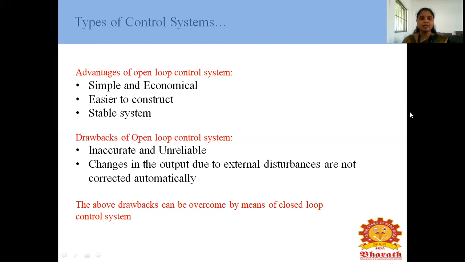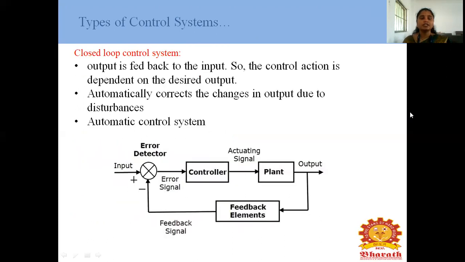The above drawbacks can be overcome by means of the closed loop control system. This is the closed loop control system. The output is fed back to the input, so the control action is dependent on the desired output. It automatically corrects the changes in output due to disturbance. This is the automatic control system. This is the block diagram of the closed loop control system.